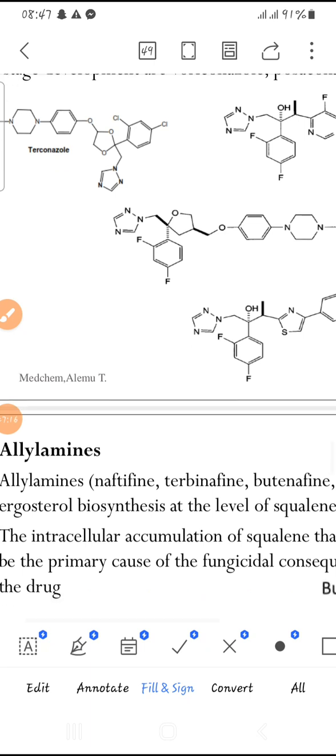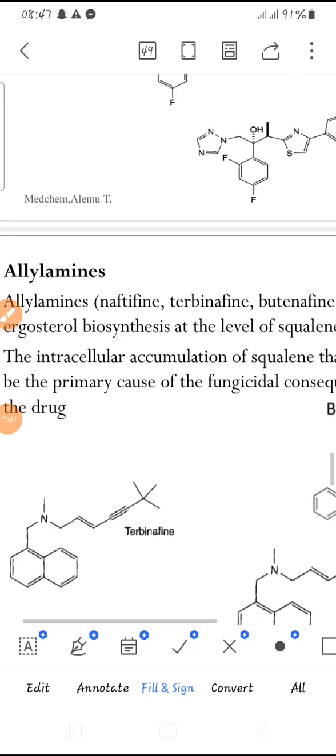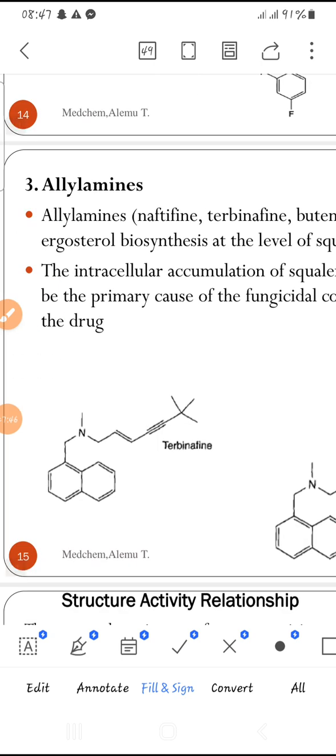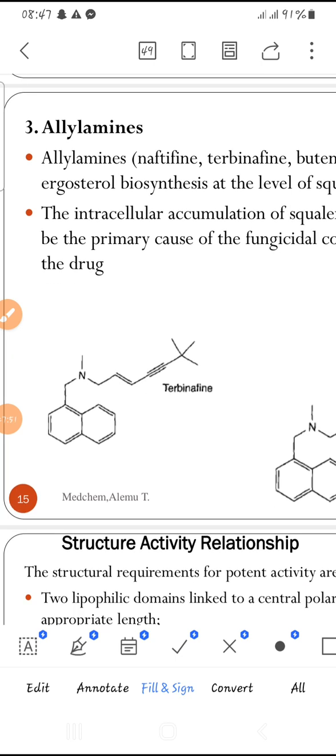The fourth one, the distance between the halogen containing aromatic ring and the azole ring is also essential for activity. And the last very important thing is that the type of halogen also has an effect on antifungal activity. Generally, fluorine is greater than chlorine as an antifungal agent.